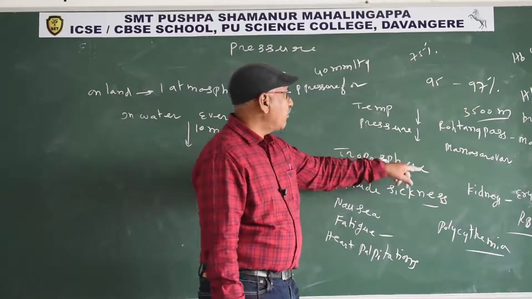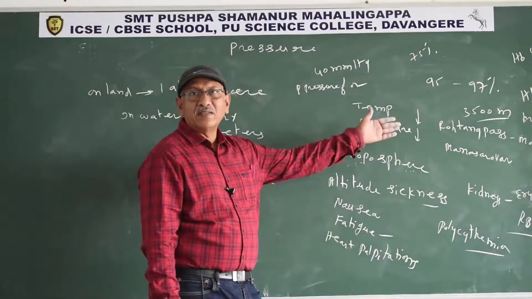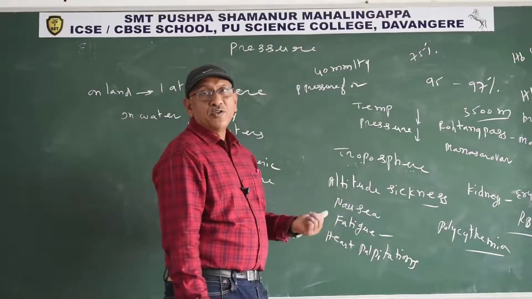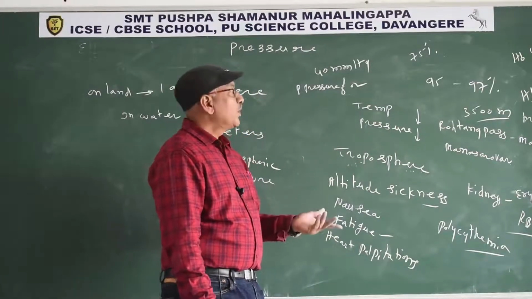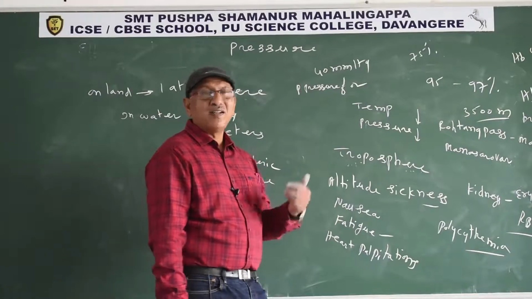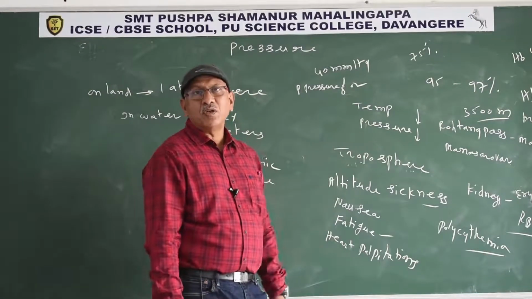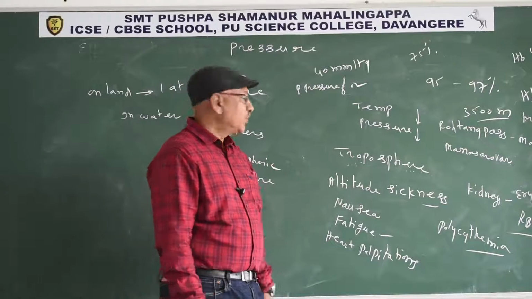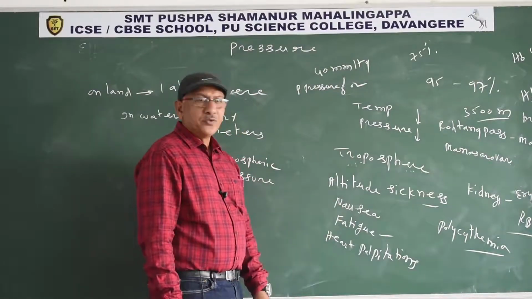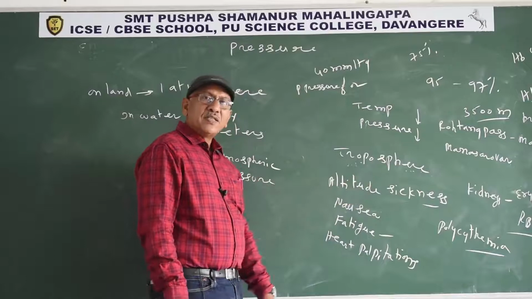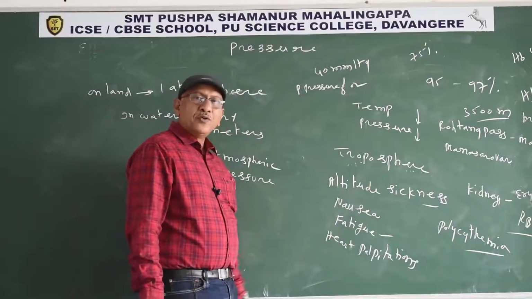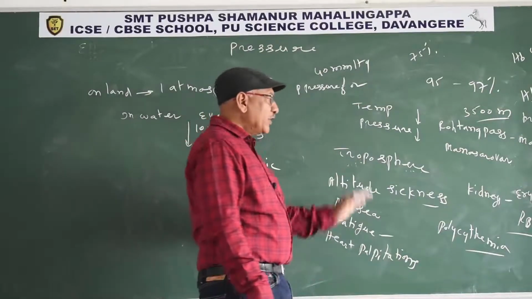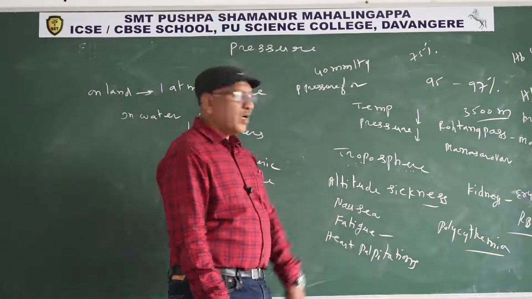Why? The partial pressure of oxygen becomes half at that height. If the partial pressure of oxygen decreases, oxygen fails to bind to hemoglobin. So we fail to perform respiration. Sufficient amount of oxygen is not circulated to all parts of the body. At that time, people suffer from altitude sickness for the initial few days. What are the symptoms of altitude sickness? Nausea, feeling of sickness, vomiting, fatigue, great tiredness, heart palpitation, rapid heartbeat. Within a few days, our body overcomes the altitude sickness.